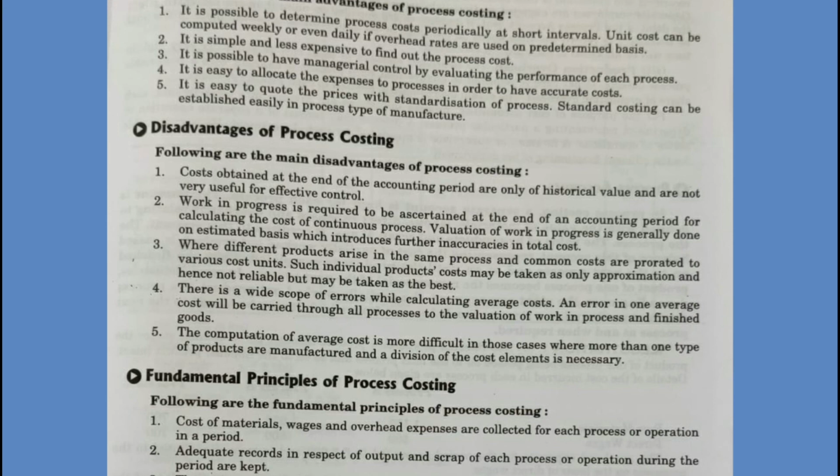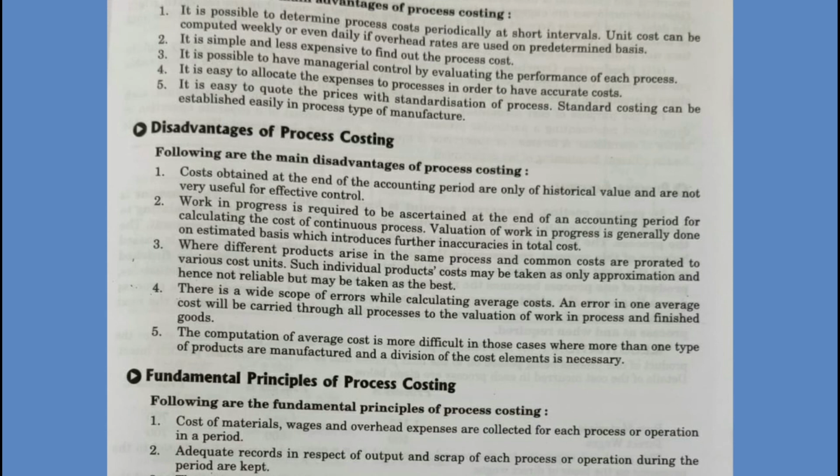Third one, we know that more than one product may be produced simultaneously. Then there arises a problem of how to apportion the joint cost among different products which are produced as a result of the same process. Next one, there is also scope of error while calculating the average cost.